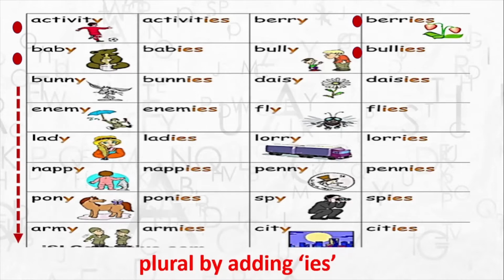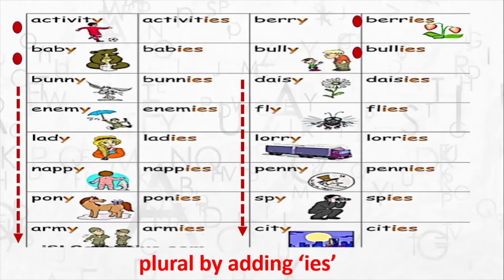So bunny, bunnies, enemy, enemies, lady, ladies, nappy, nappies, etc. You also have this list here. Daisy, daisies, fly, flies, lorry, lorries, penny, pennies, etc. So these are all certain ways in which you can make a singular word into a plural word. So you can add s, you can add es, or you can add ies.